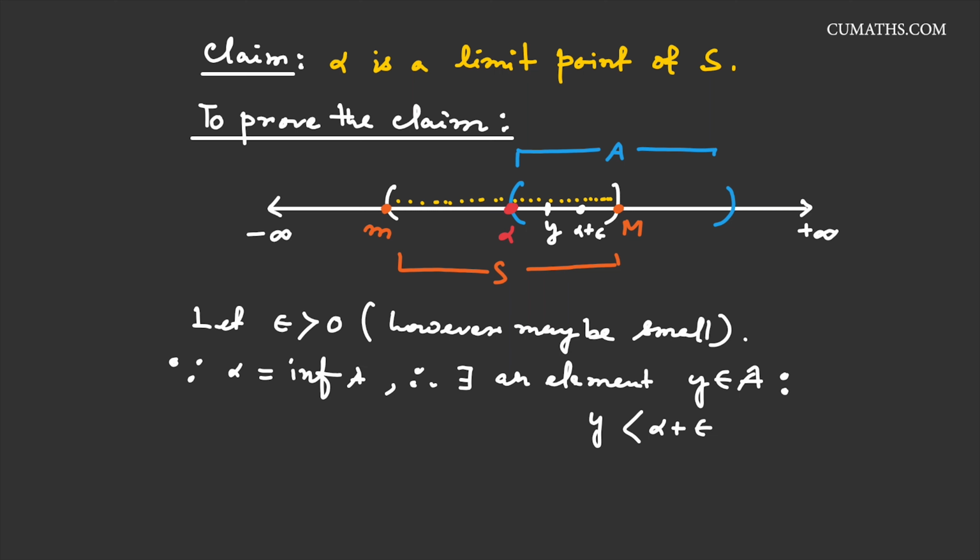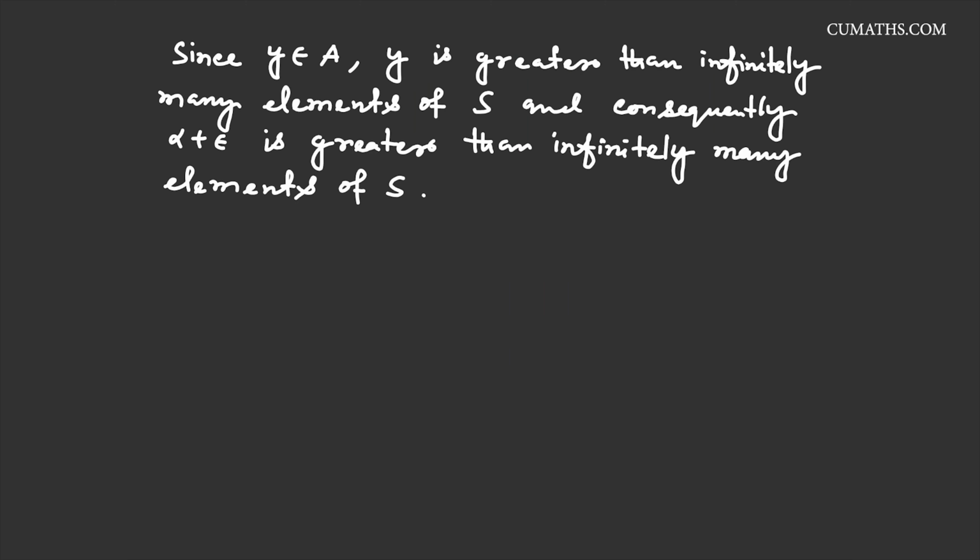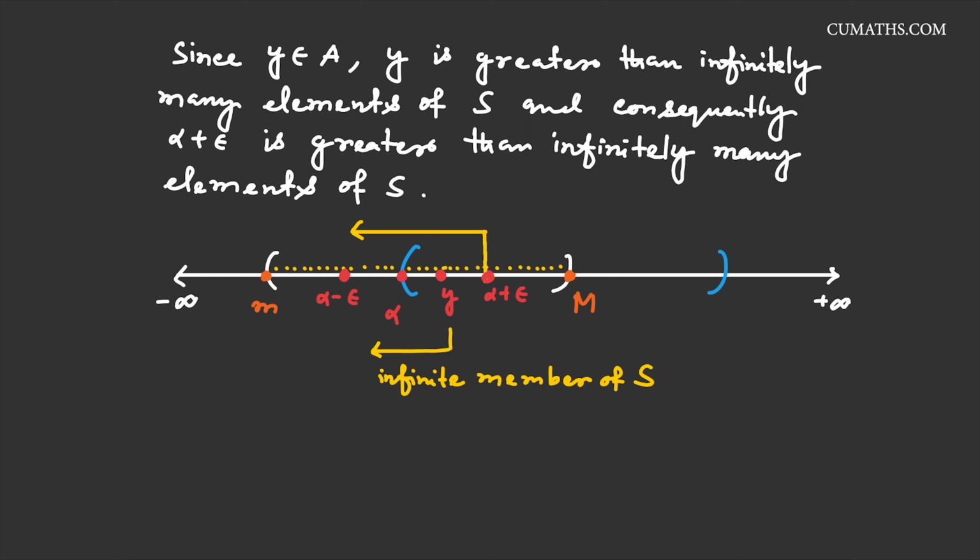Now here we see that y belongs to A. This means y must be greater than infinitely many elements of S, and consequently alpha plus epsilon must be greater than infinitely many elements of S. So we write all this information here. To understand all this information, again we take another reference diagram. Since y belongs to A, this means y is greater than infinitely many members of S and y is less than alpha plus epsilon. This means alpha plus epsilon is also greater than infinitely many elements of S.